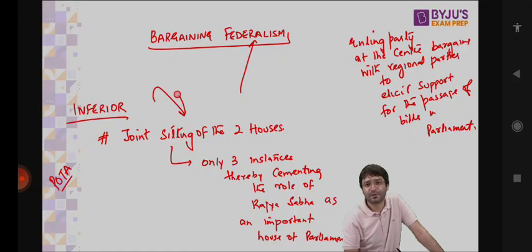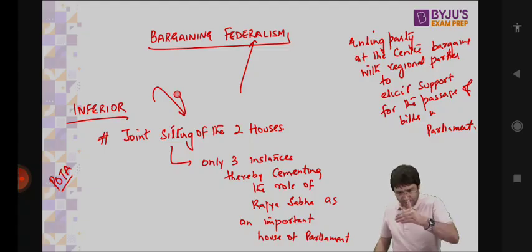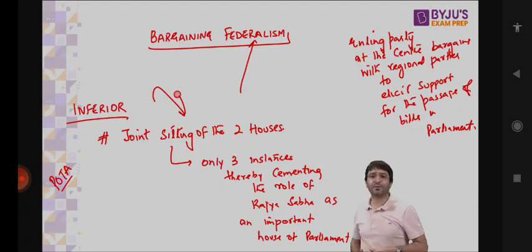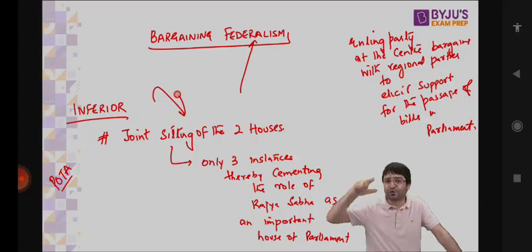So what is the composition of Rajya Sabha? How are the MPs to Rajya Sabha elected? What are their qualifications? What are the special powers of Rajya Sabha? What is the significance of Rajya Sabha? Some say Rajya Sabha is significant because it is a second chamber of the parliament. All constitutional amendment bills need to be passed by Rajya Sabha separately. All emergencies that are to be imposed need to be approved by the Rajya Sabha. Rajya Sabha has an equal role to play when it comes to coalition governments, where no party has the majority, or at least the ruling party does not have the majority in Rajya Sabha. Then this ruling party starts bargaining with the regional political parties.